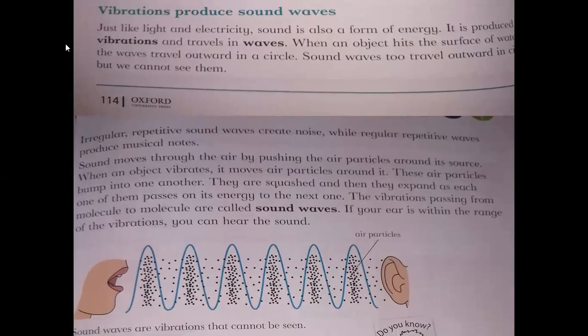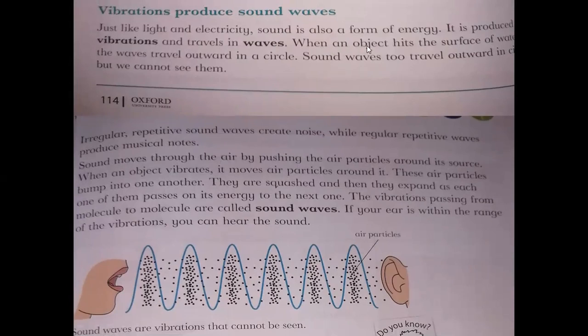Vibrations produce sound waves. Just like light and electricity, sound is also a form of energy. It is produced by vibrations and travels in waves.